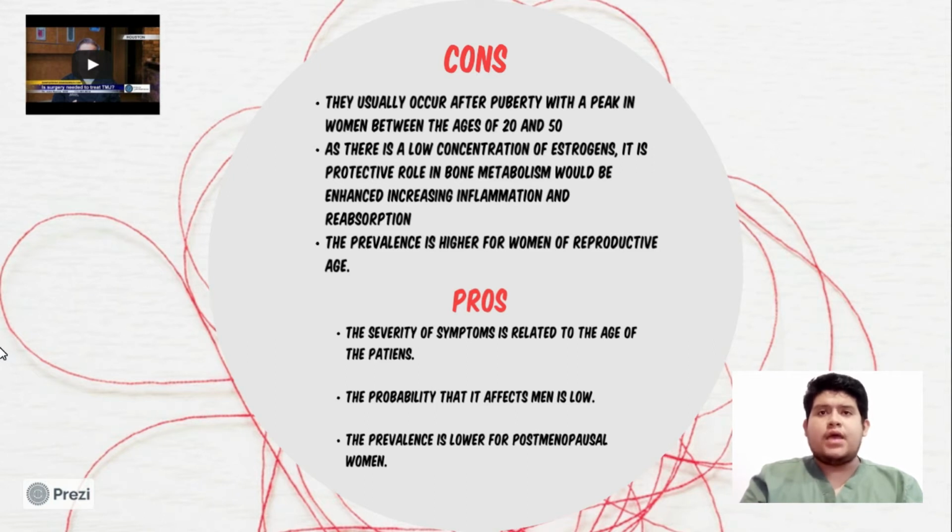The prevalence is higher in women of reproductive age. And the pros: the severity of symptoms is related to the age of the patient. The probability that it affects men is low. The prevalence is lower for postmenopausal women.